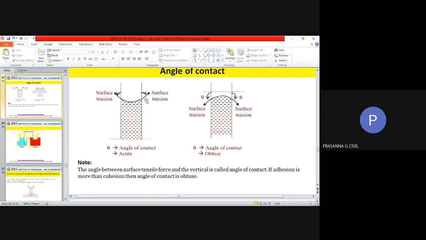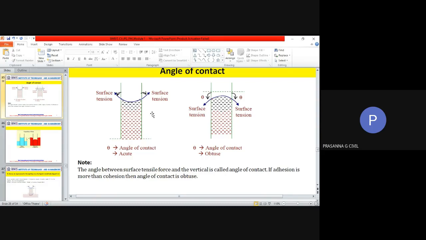That angle which surface tension makes with the vertical of your glass cylinder is what is called angle of contact. And in the case where adhesion is stronger and you have capillary rise, this angle will be an acute angle. In the case of water, we take that angle to be 0 also.